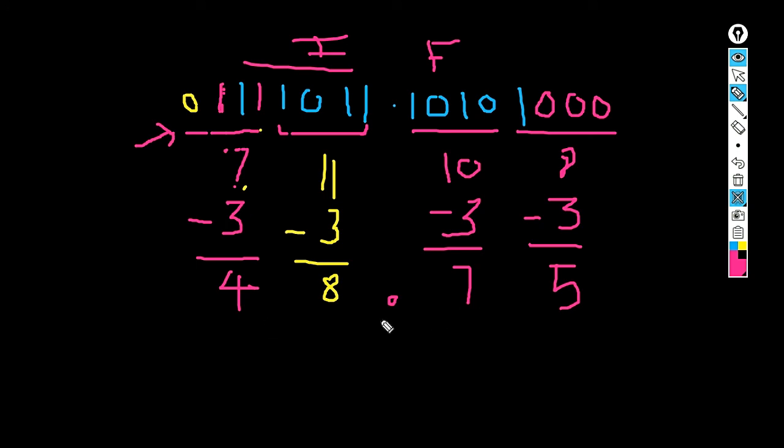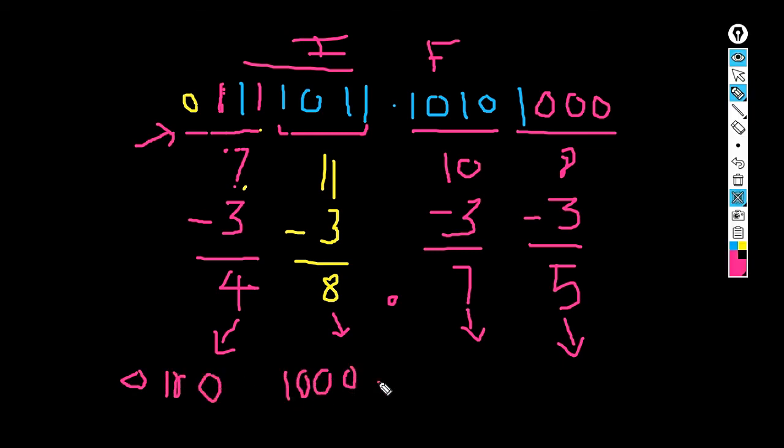After that you can represent it in binary format and you will get the BCD representation. The BCD answer will be 0100 for 4, 1000 for 8, radix point, 0111 for 7, and for 5 the result will be 0101. This will be my answer.